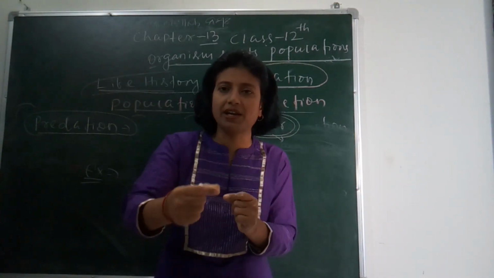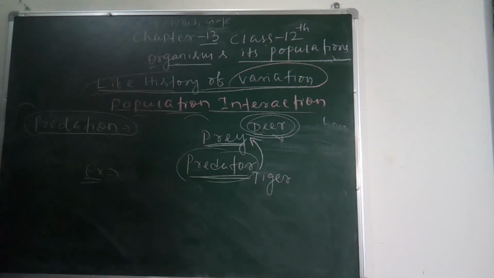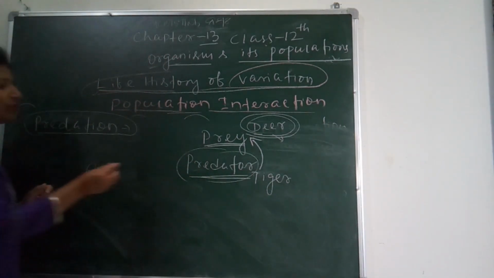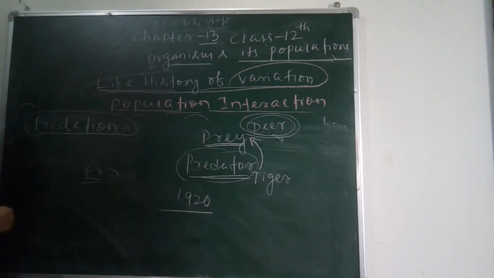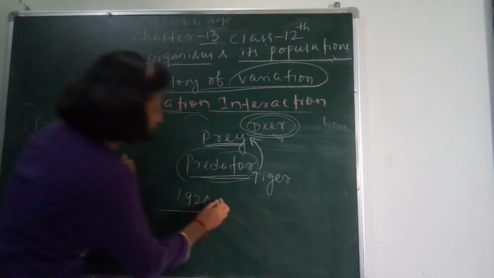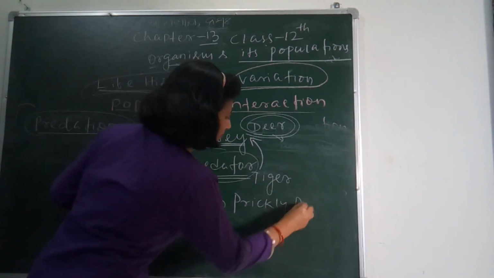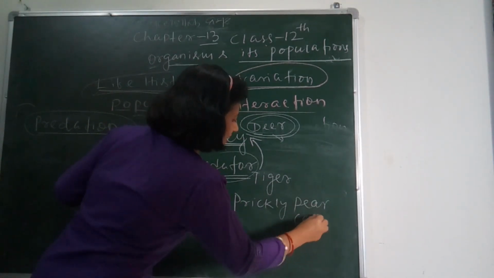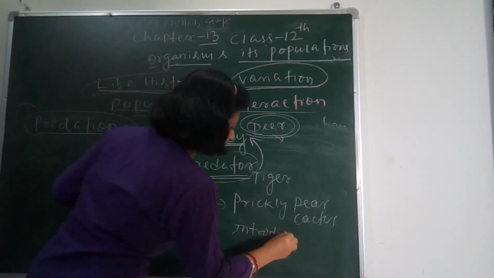Here you can understand through another example. In the 1920s, in Australia, the prickly pear cactus was introduced. Remember the name, prickly pear cactus, introduced into Australia.